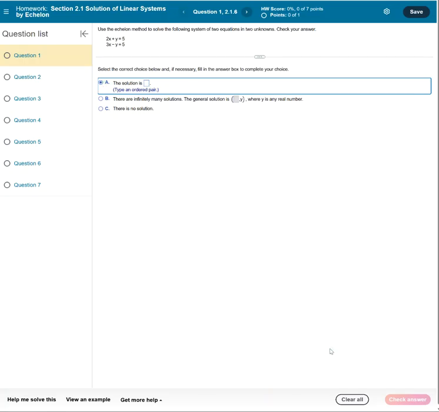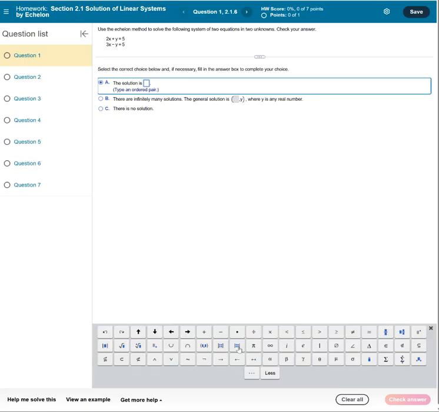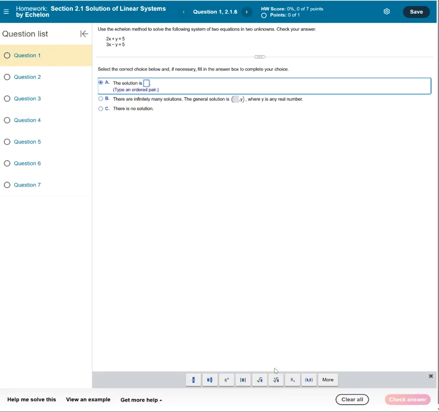And you notice down here, there's nothing showing up right now. But if I click in the box, it knows I may need some of these icons. And if you hit more, there's a bunch. When you get to matrices in chapter 2, here's some icons for that. So you may need that. You will need that. But let's do less for now.